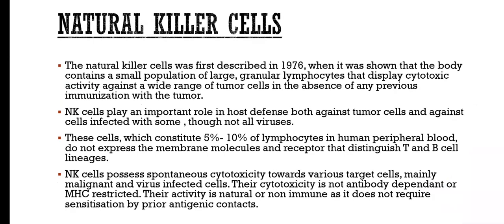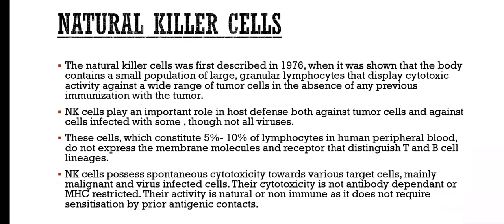Natural killer cells. Natural killer cells were first described in 1976 when it was shown that the body contains a small population of large granular lymphocytes that display cytotoxic activity against a wide range of tumor cells in the absence of any previous immunization with the tumor. NK cells play an important role in host defense both against tumor cells and against cells infected with some, though not all, viruses.